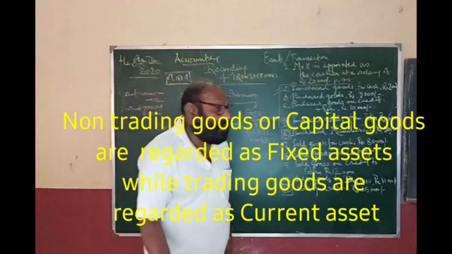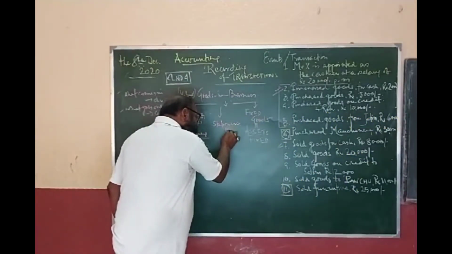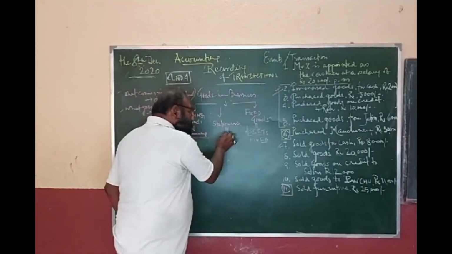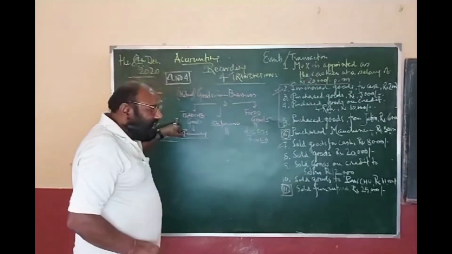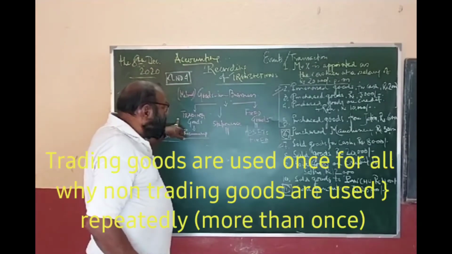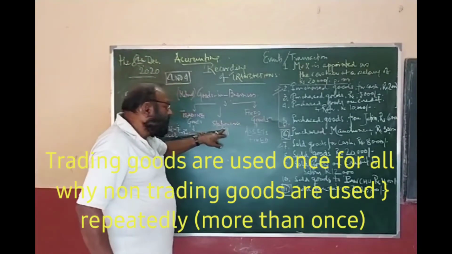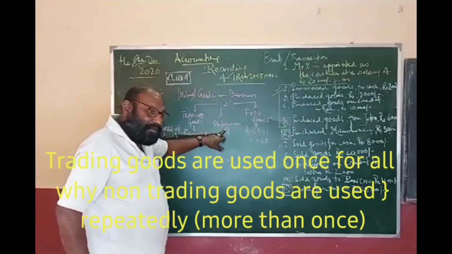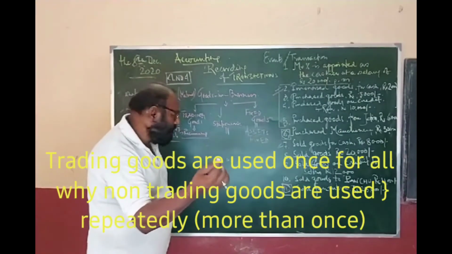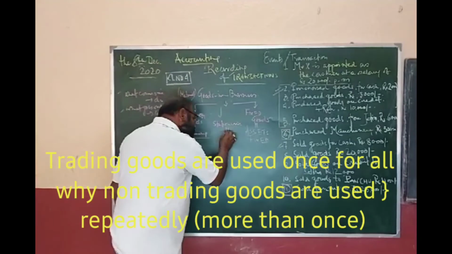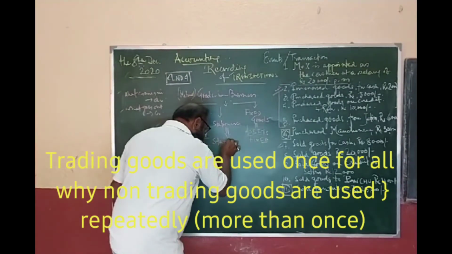All these are stationeries. These are not trading goods. Trading goods are used once for all, fixed assets are used repeatedly, and some part of the stationeries are used once for all and some part repeatedly. But whatever it may be, stationeries are written in their own name, stationery.